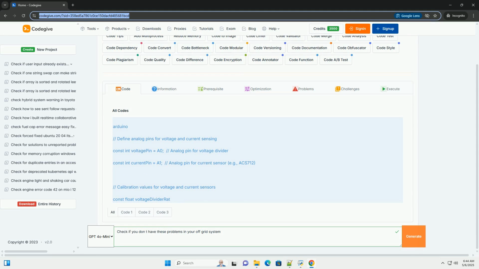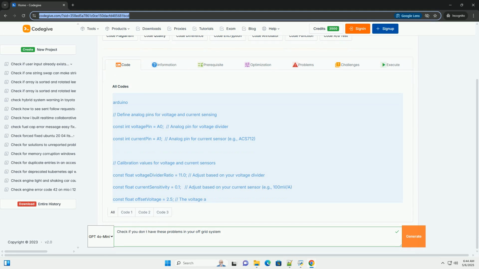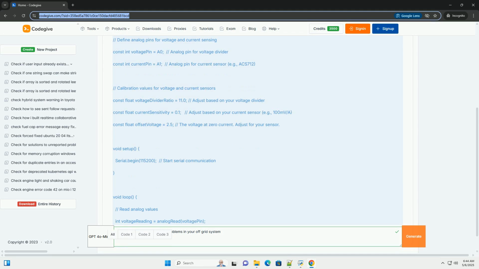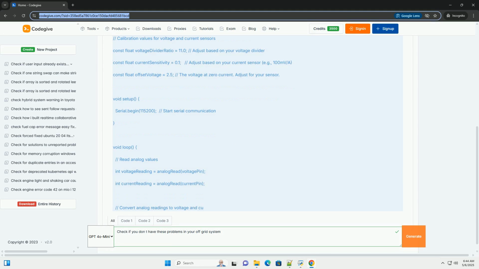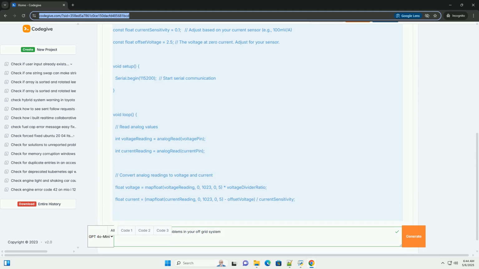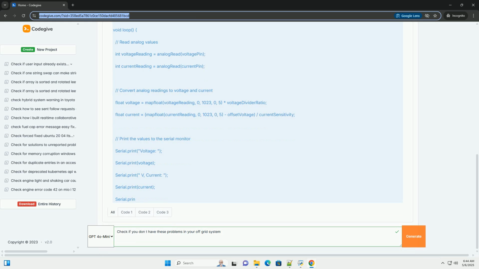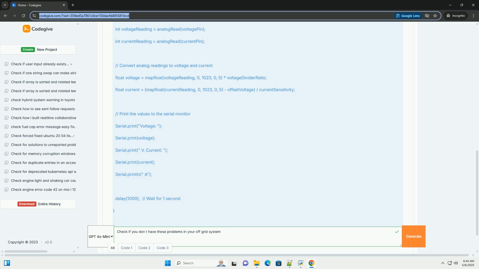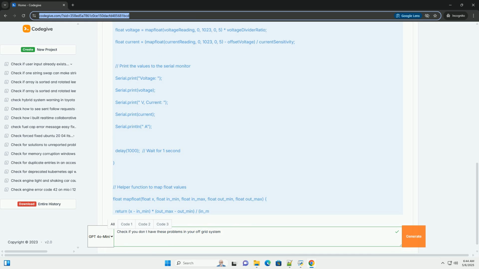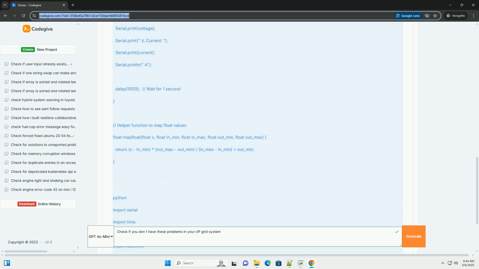Troubleshooting common problems in your off-grid system, a comprehensive guide. An off-grid power system offers independence and self-sufficiency, but it also demands a deeper understanding of its components and potential issues. Unlike being connected to the grid, you're solely responsible for generating, storing, and managing your electricity. This tutorial will guide you through common problems in off-grid systems, provide diagnostic steps, and offer solutions.